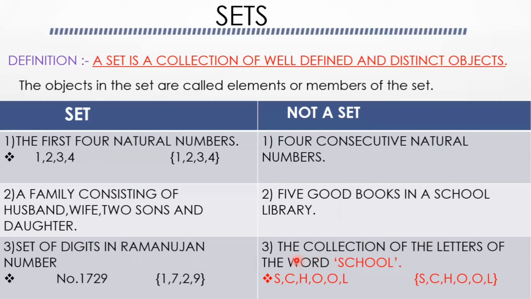Here, the collection of the letters of the word school. What are the letters in it? S, C, H, O, O, L. So here the letter O occurs twice. The elements should be distinct, but here the elements are repeating. So the given collection is not a set. Suppose we take only one O in place of two O's, then that collection is a set.